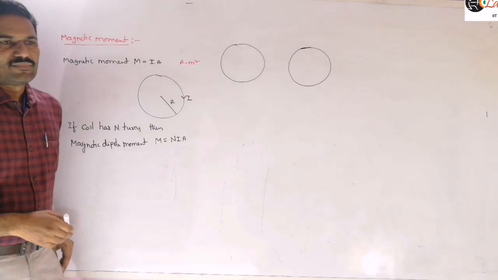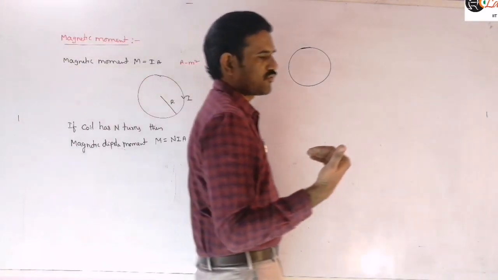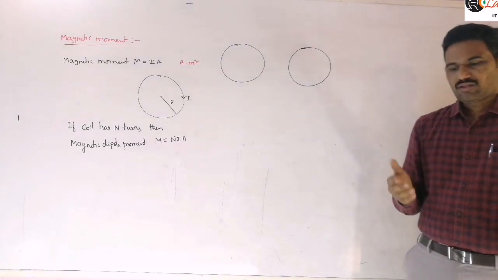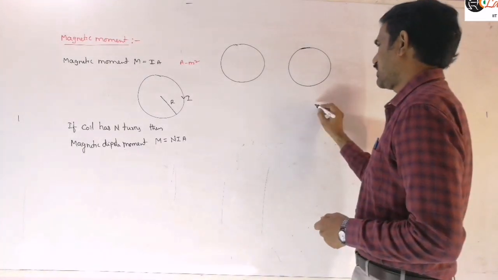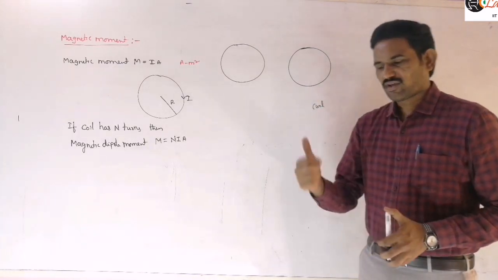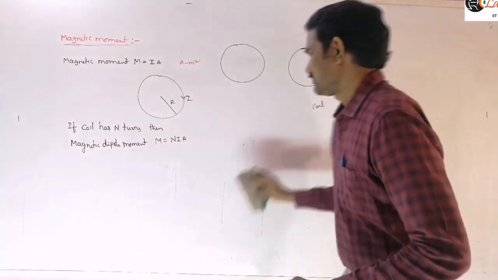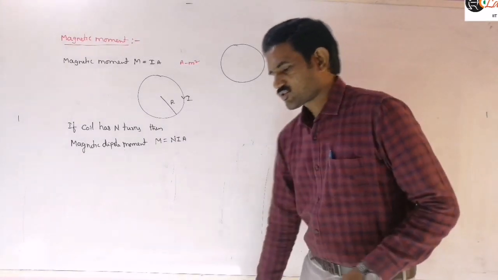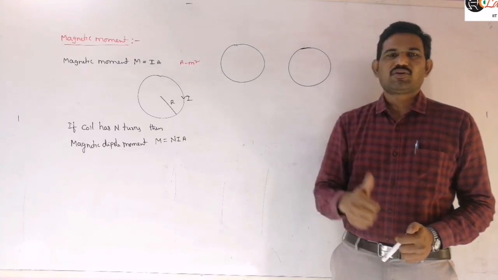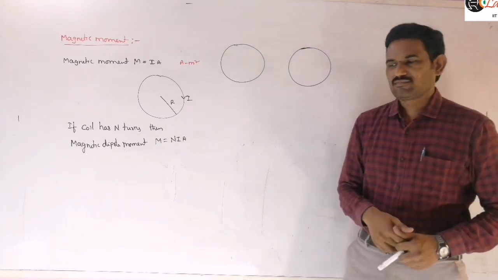That is, if the curl of the four fingers of the right hand represents the direction of the current, then the thumb gives the direction of the magnetic moment.